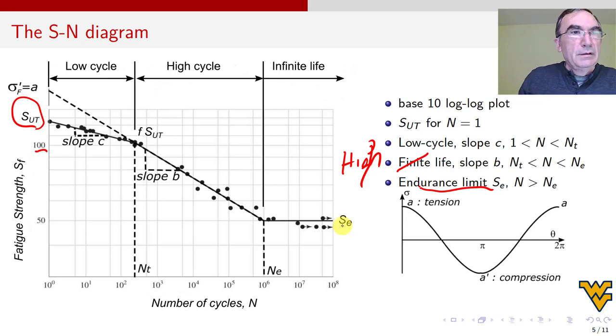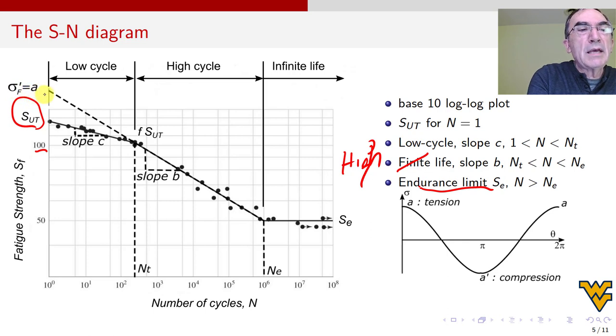So we got that. Basically we have the diagram, we have the data on the diagram, and we identify the regions and the parameters. One parameter I didn't talk about is the intersection of the high cycle fatigue life line with this axis. I say here sigma f prime equal to A. When we have a specimen, not an actual component, these two numbers are the same.